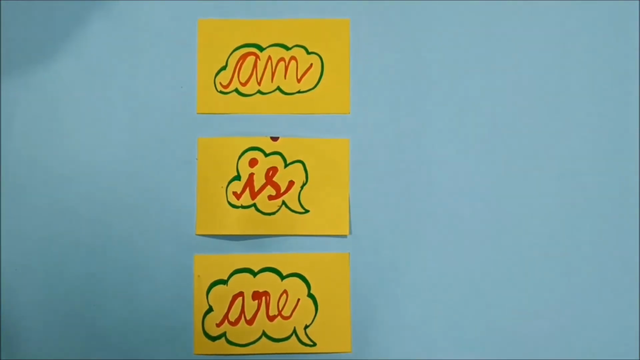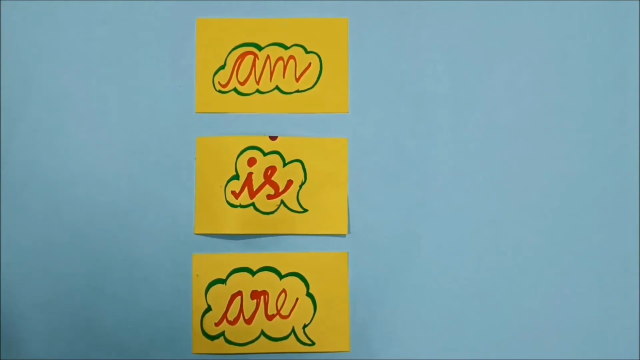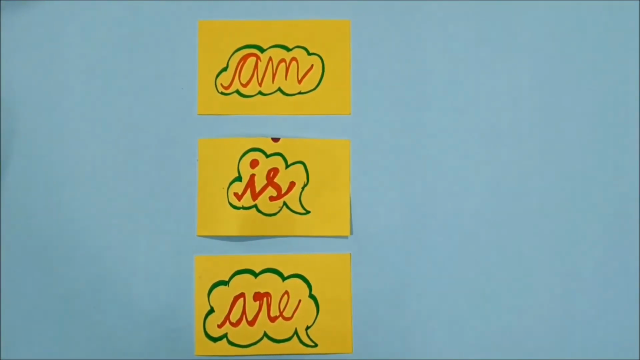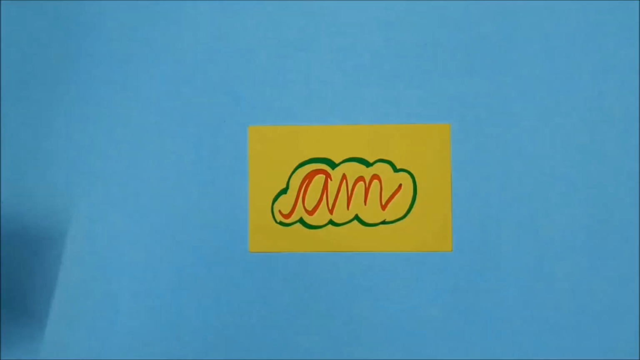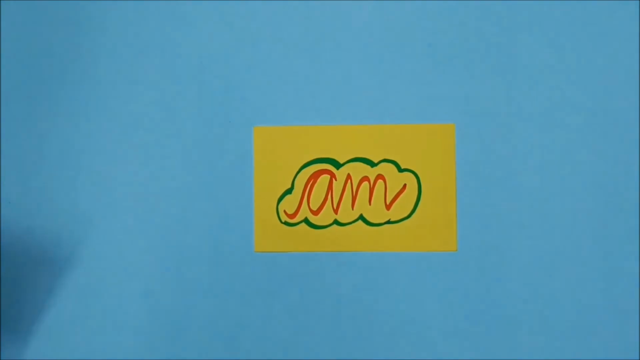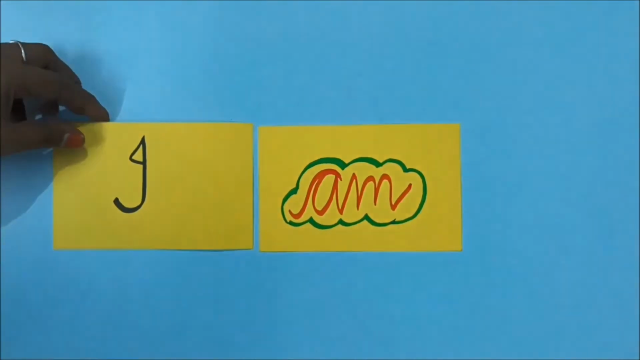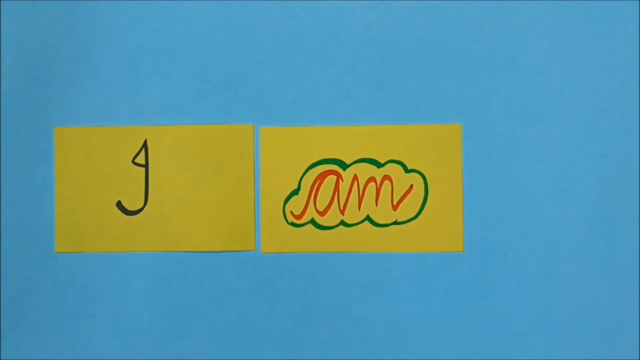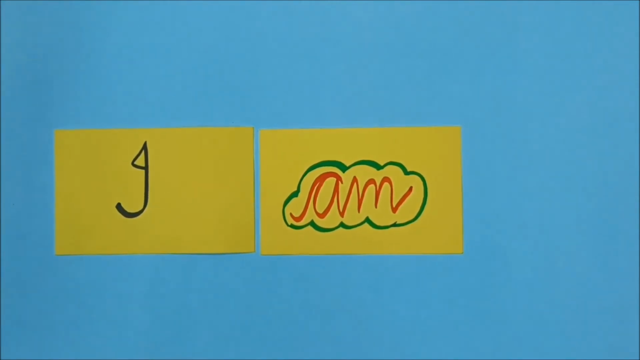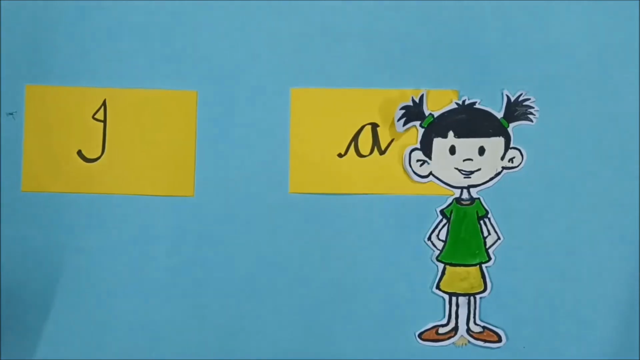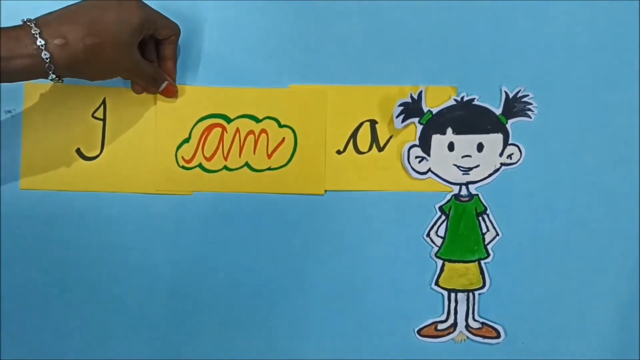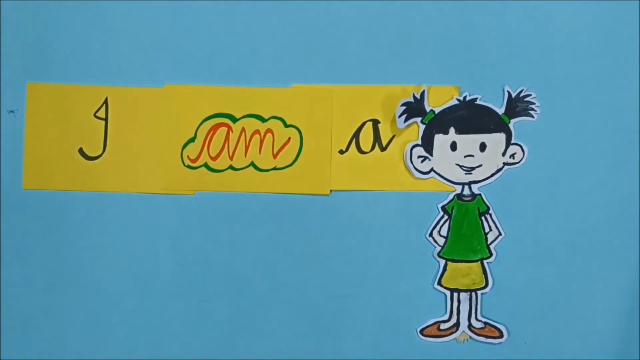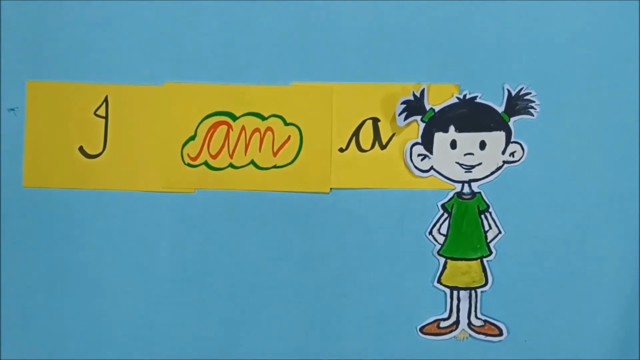Today we will learn where we have to use am, where we have to use is, and where we have to use are. First we will see where we have to use "am". Am is always with I. Wherever we see I, we have to use "am". For example, I dash a girl. So here I comes, so we have to use "am". I am a girl.